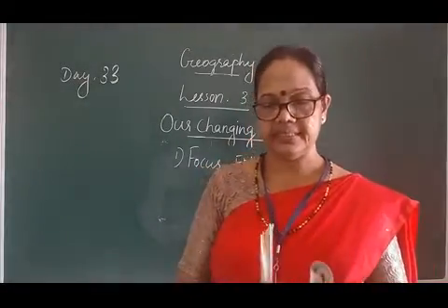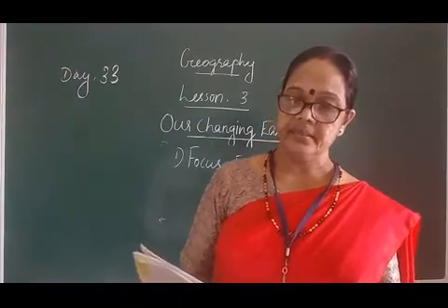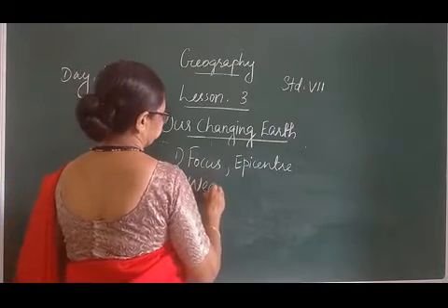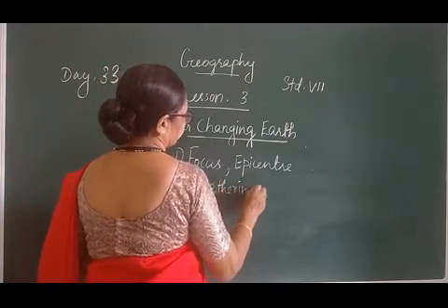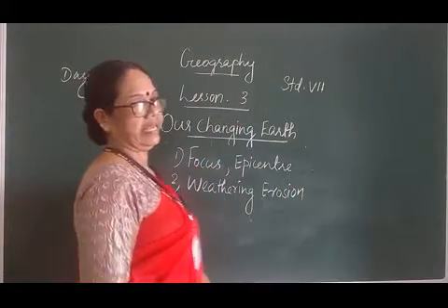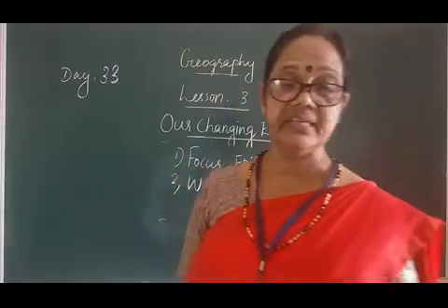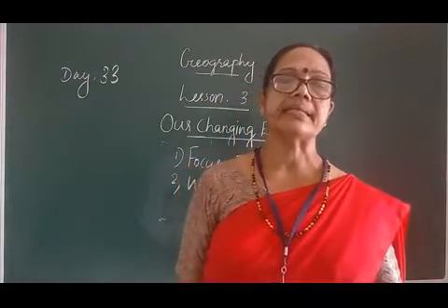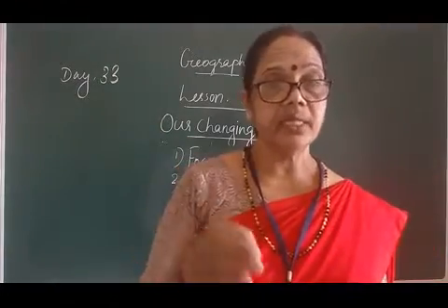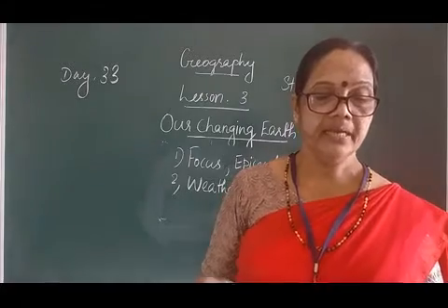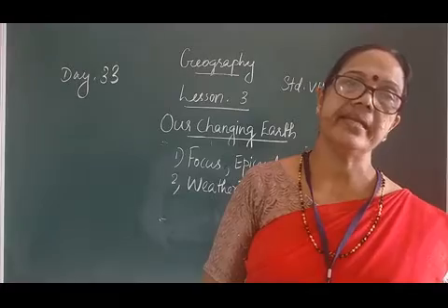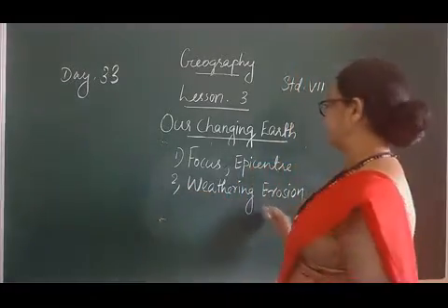Then the next important section is weathering and erosion. What is the difference between weathering and erosion? Weathering is the breaking up of the rocks on the earth's surface. Erosion is the wearing away of the landscape by different agents like water, wind and ice. That is the difference between weathering and erosion.